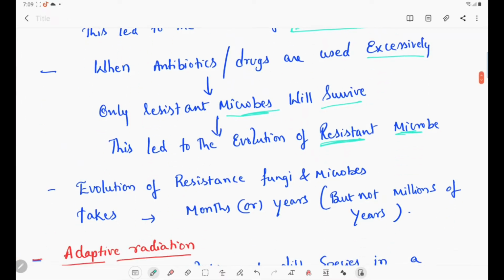If you see here, the evolution of resistant fungi and microbes takes months or years, but not millions of years. Why? The lifespan of fungi and microbes is very short. It is not years, it might be days only. That is the reason why the evolution of resistant varieties of microbes and fungi takes a very short time.